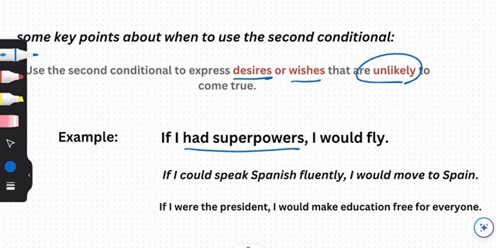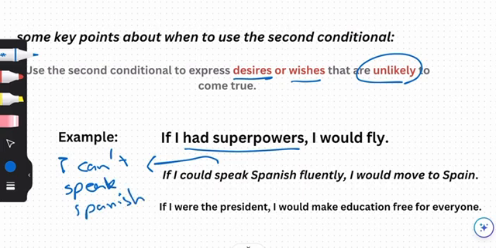Or if I could speak Spanish fluently, I would move to Spain. This means that I can't speak Spanish. I cannot, but it's my desire. If I could, I would.